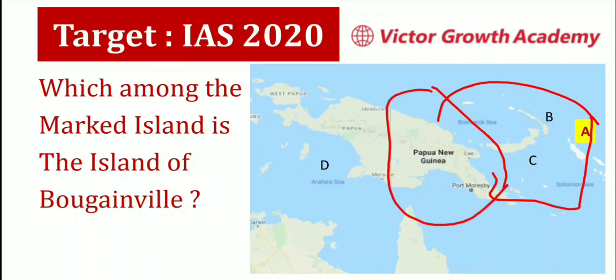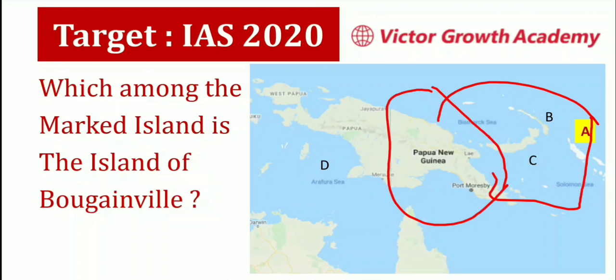Why is this going for independence? Culturally, they are closer to the Solomon Islands. So here the Solomon Islands are. It is trying to be independent. Another thing is they have very rich copper mines, one of the largest reserves of copper. So that can be another question.